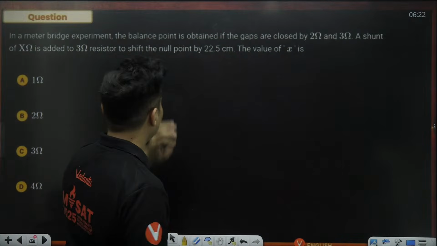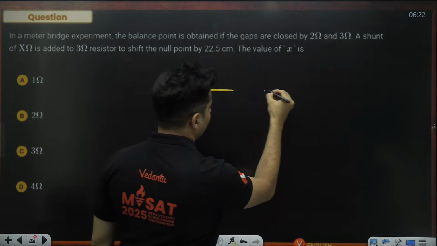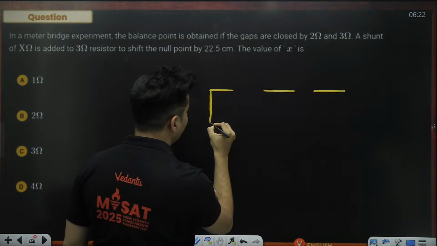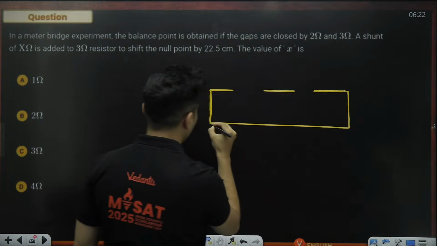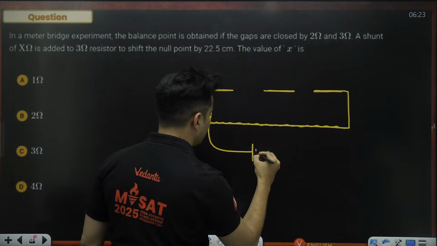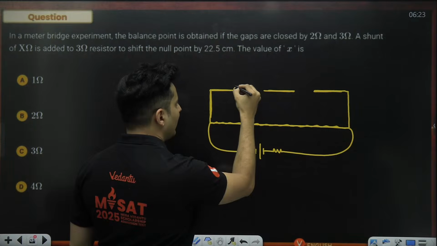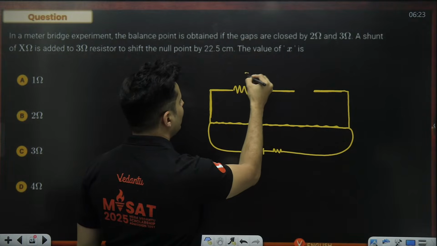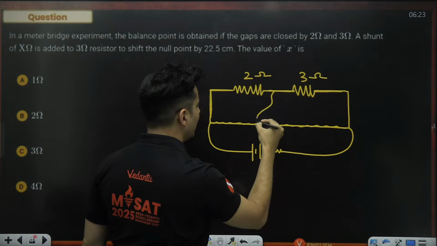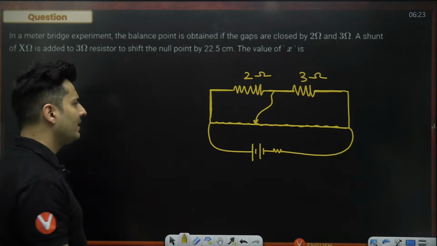In the first part, in the meter bridge experiment, you have those gaps which are there inside that meter bridge experiment. This is your potentiometer wire like this, and this is your battery and all of that. Now, in this particular gap, you have put how many ohms? 2 ohms. In the right gap, you have put 3 ohms and you will get some null point.